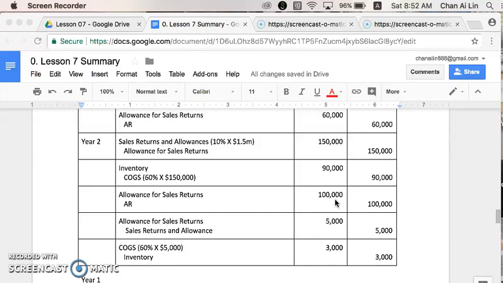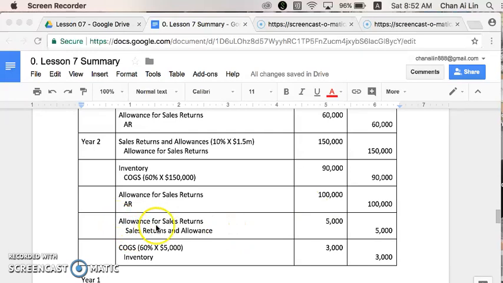Now, a sales return policy has a validity period. So once the validity period is over, we will be sure that the estimated sales return that was reported earlier will not come back. So we need to reverse. We need to adjust the overestimate that we made in the previous period. So over here we have an overestimate of 5,000 of sales return, and we're going to reverse it in year 2. This is the overestimate made in year 1, so we just need to reverse the entry.